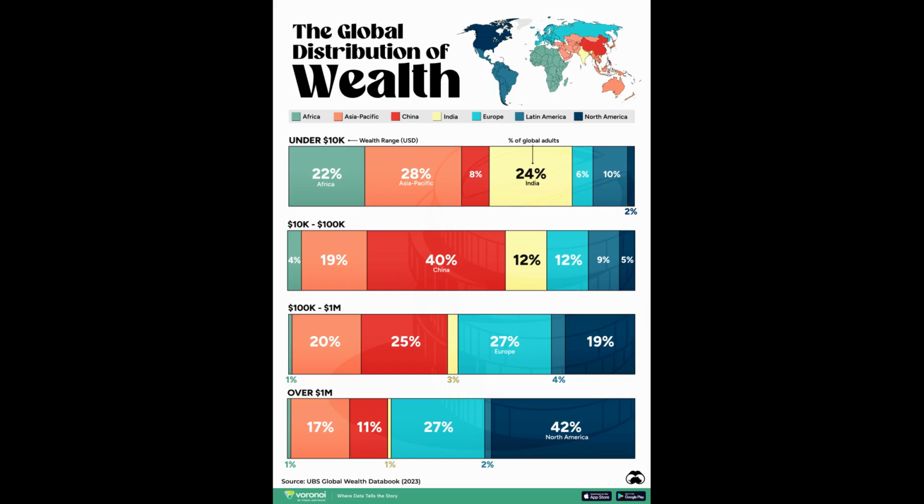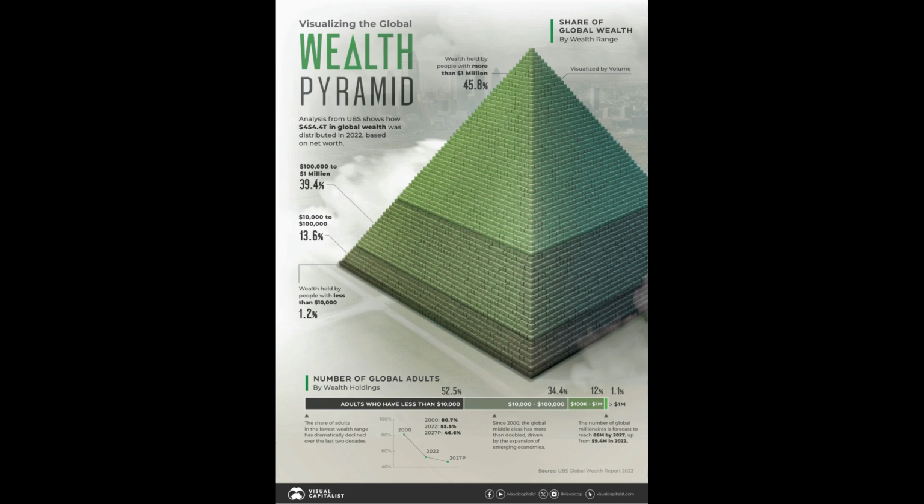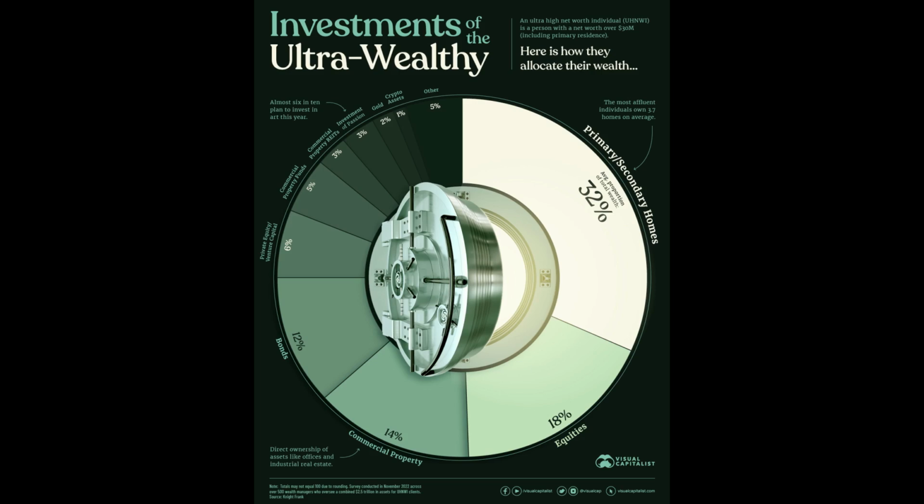In this episode, we will discuss 3 wealth-related infographics published by Visual Capitalist. The first, the global distribution of wealth; the second, visualizing the global wealth pyramid based on the UBS Global Wealth Databook 2023, and the third titled, Investments of the Ultra-Wealthy, based on Knight Frank data.